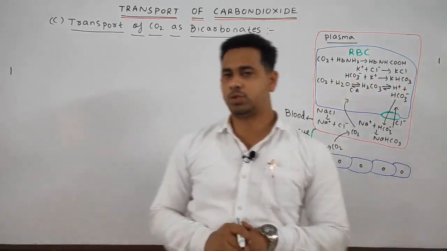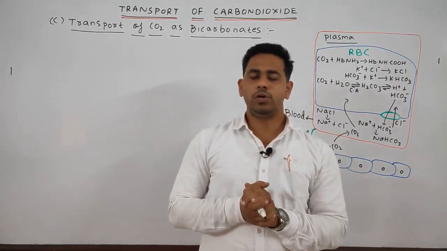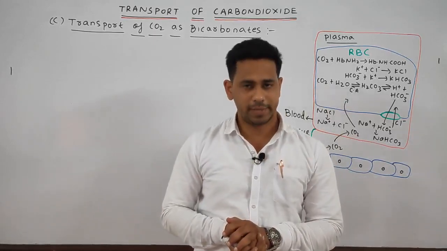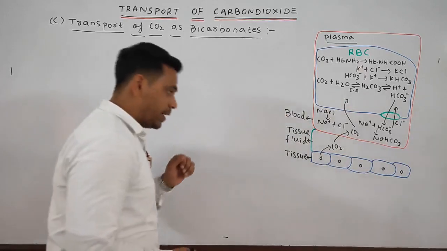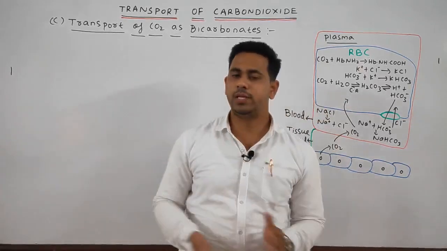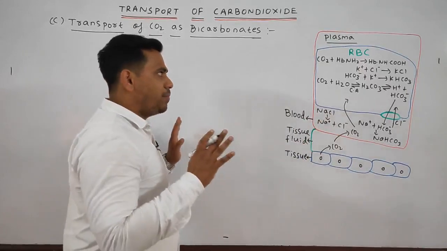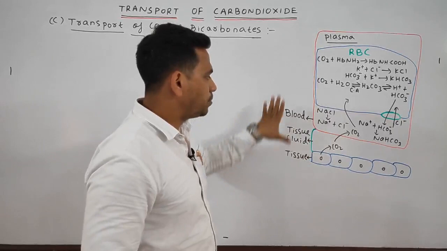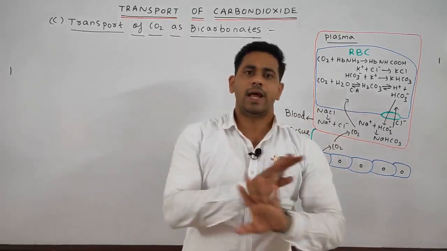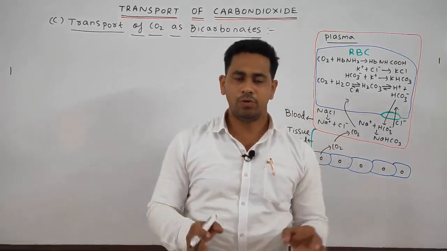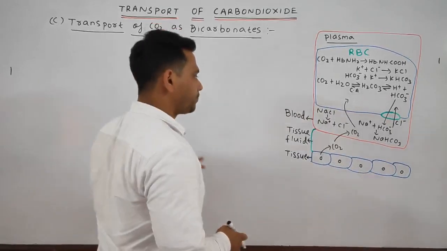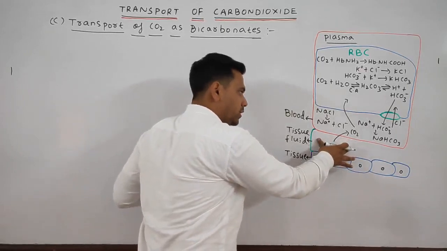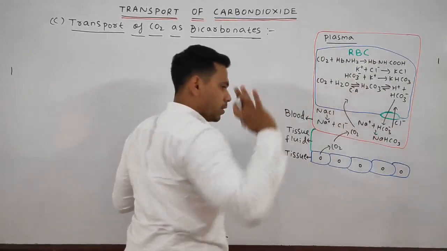Okay students, before going to understand how carbon dioxide is eliminated in the bicarbonate form, also in your material several points have been given, I will make you understand in a completely easy way. Just remember this box or this diagram, you can write it accordingly on your own. How you will write? I will tell you. See, obviously this one is the tissue region, this one is the tissue fluid region, this one is the complete blood.